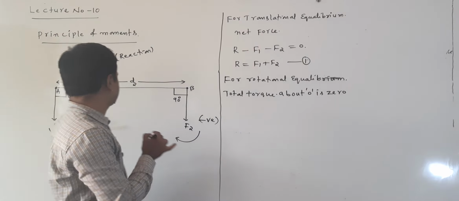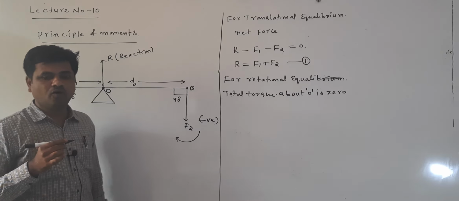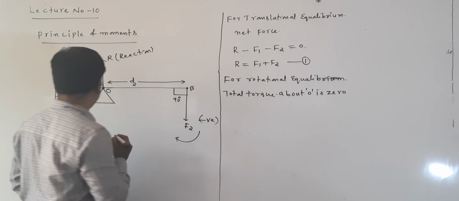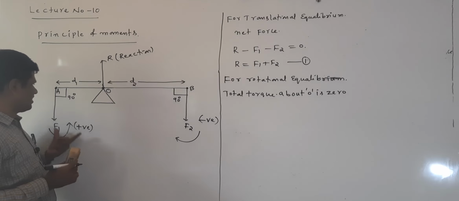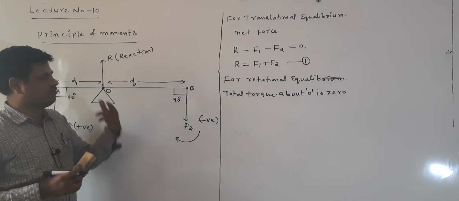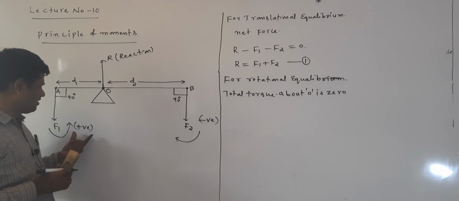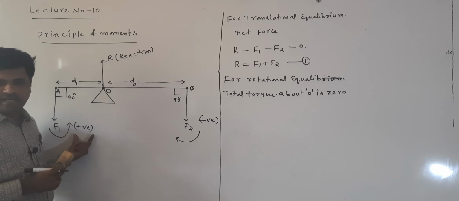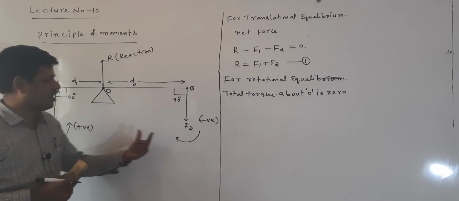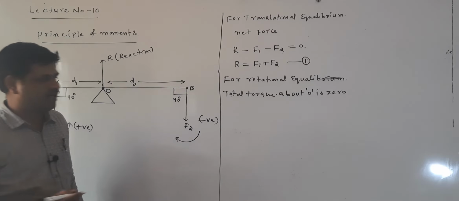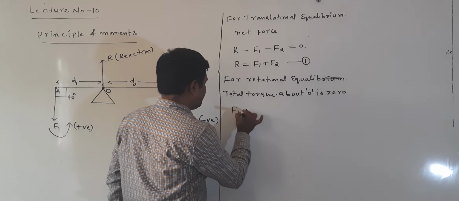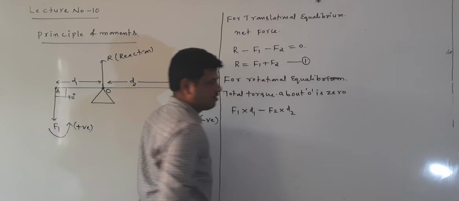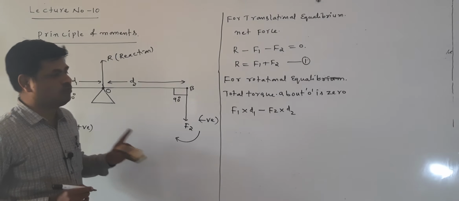The point O is called the fulcrum. I want to find the torque here. This torque is F1 d1, and this torque is F2 d2. This we already discussed. This one is anti-clockwise, and anti-clockwise is taken as positive. Clockwise is taken as negative. Now I am writing: F1 into d1 minus F2 into d2. These are the two torques.